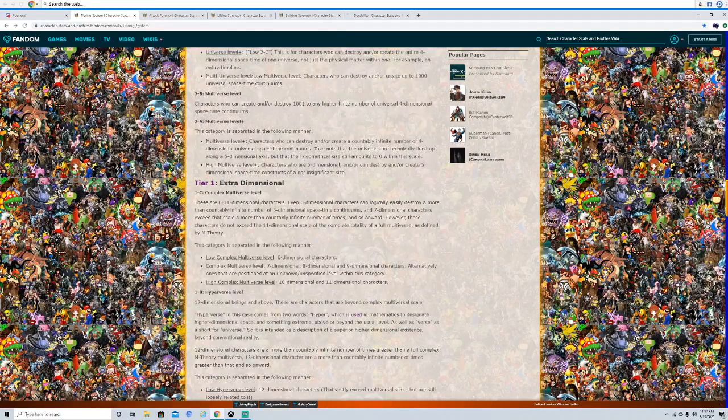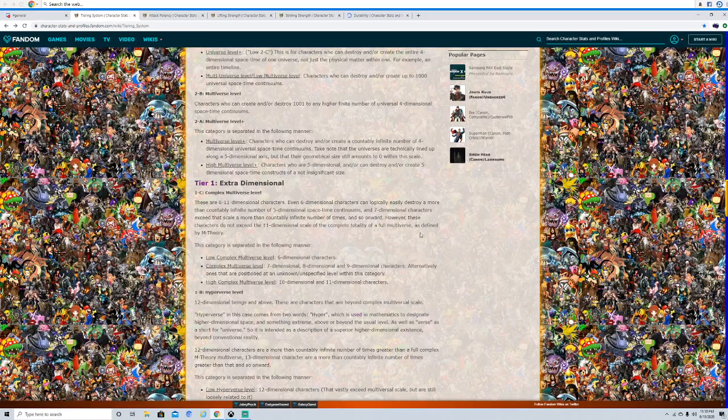Now for complex multiversal, this is probably weird territory. Most characters you see in fiction are generally around the multi-galaxy to multiversal ranges. Complex multiversal is generally more of a niche area. Basically, it says it right here on the screen. When you're six-dimensional, complex multi essentially is where you're 7D to like 9D, 10D to 11D. You can call that high complex. Where you scale complex multiversal, be it low to high, is a bit arbitrary to me. But either way, degrees of complex multiversal will be anywhere from 6D to 11 dimensional.